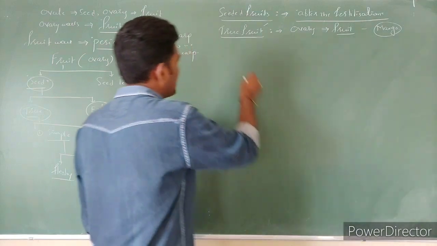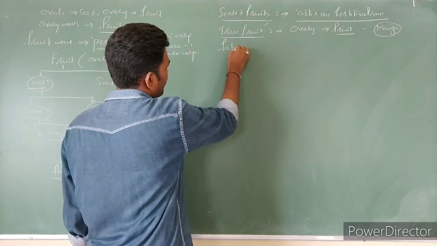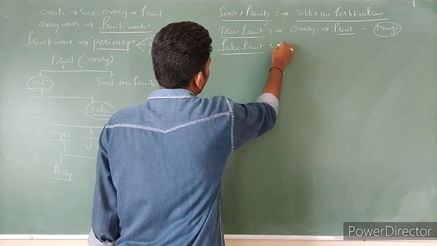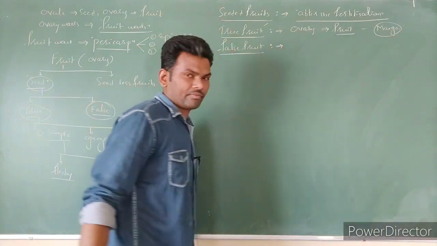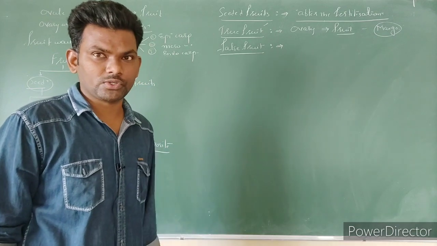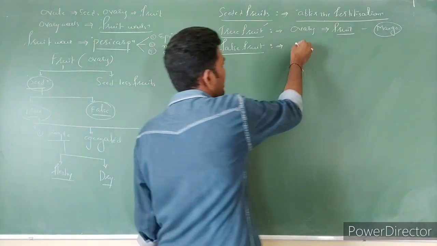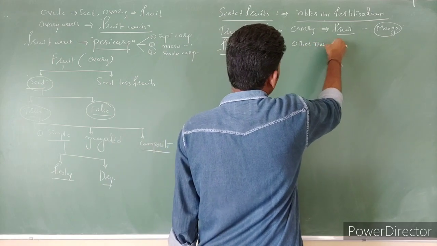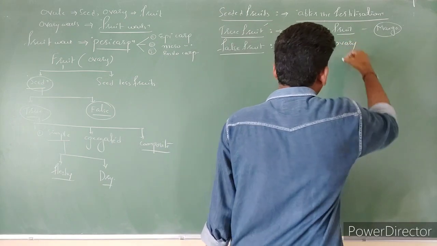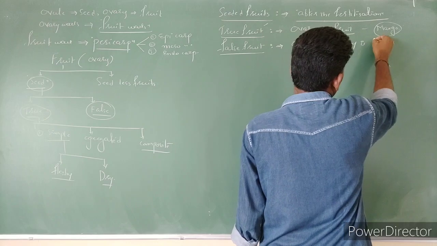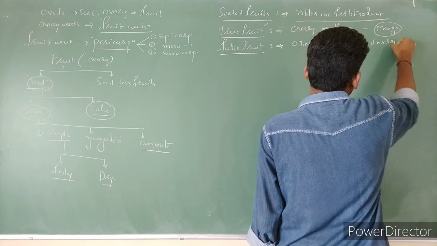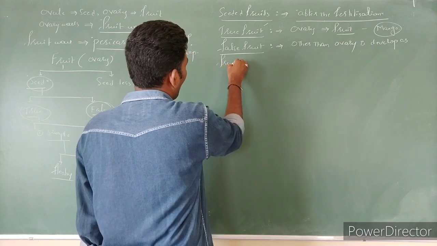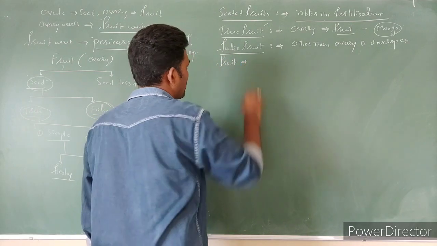Next, false fruits. False fruits means that here a part other than the ovary, maybe the thalamus, is involved. A part other than the ovary is developed as fruit. So such is called as what? False fruits.